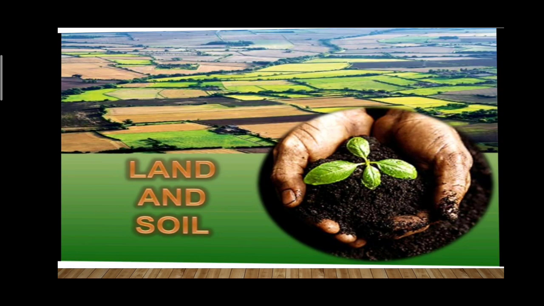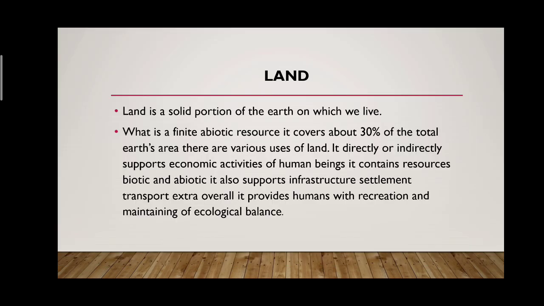Moving ahead, we will start with the chapter Land. Land is a solid portion of the earth on which we live. It usually covers 30% of the total earth, or we can say the total globe. It is indispensable as it supports all life forms, that is, plants and animals, directly or indirectly. It supports economic activities of human beings.